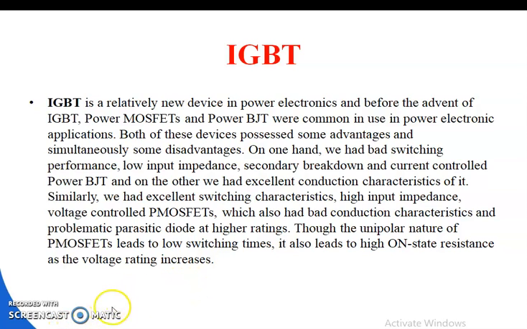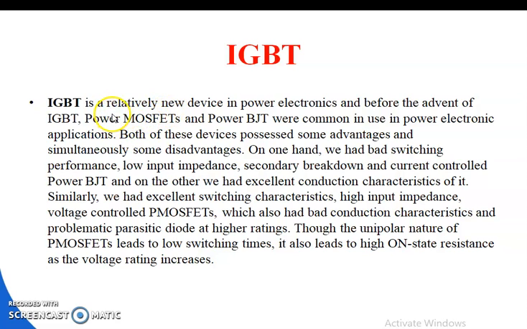So today we discuss the IGBT. The IGBT belongs to the power transistor family, along with other members like the power MOSFET and power BJT. It also belongs to the thyristor family. Before studying the IGBT, you must know what IGBT stands for. The IGBT stands for insulated gate bipolar transistor.